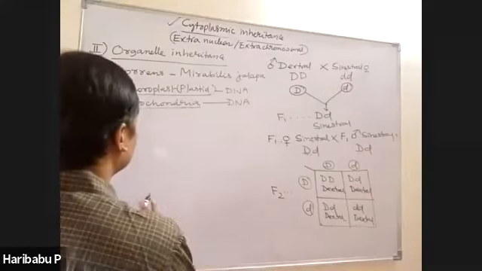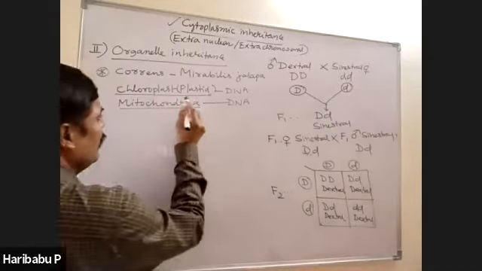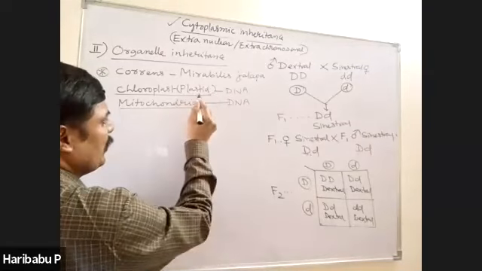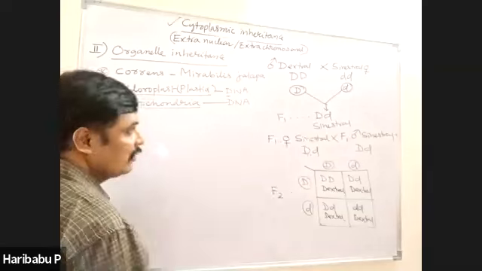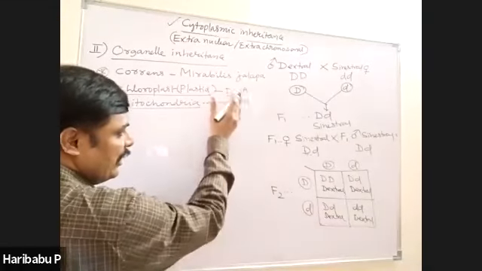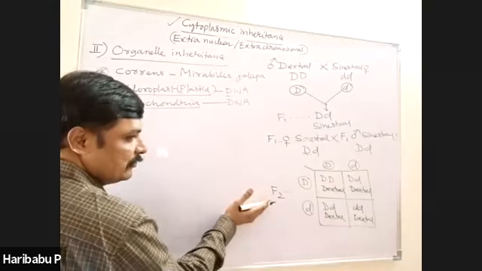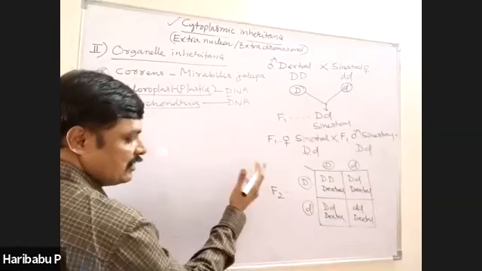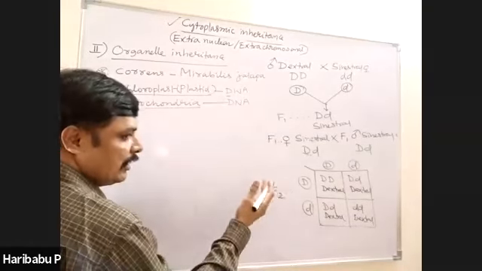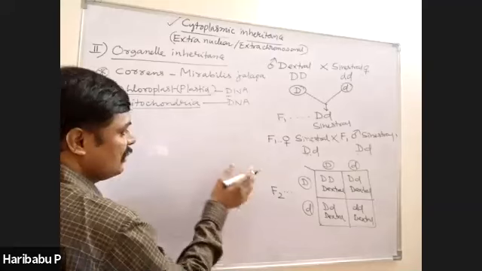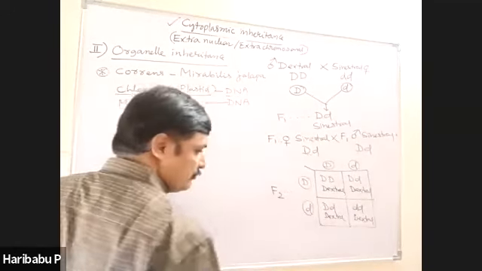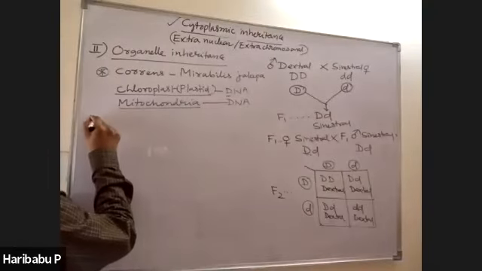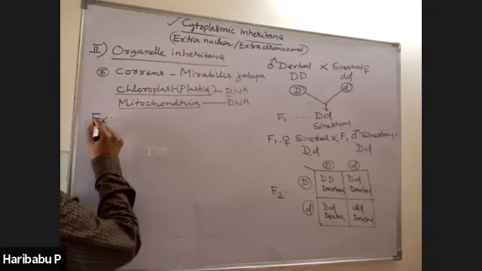Now, suppose the DNA of the chloroplast or plastid undergoes certain mutations, and those mutations are carried into the next generation. There are several examples which indicate cytoplasmic inheritance.